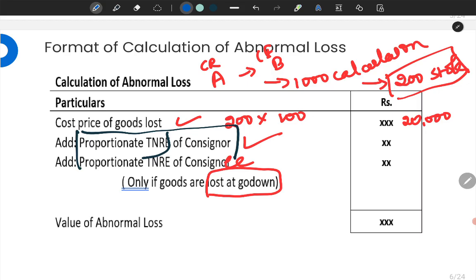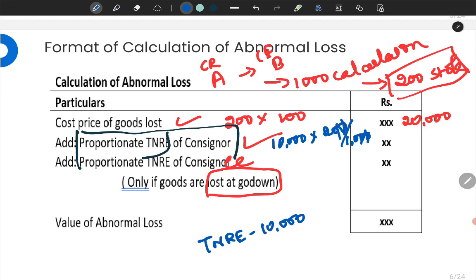For example, if total TNRE is 10,000, then proportionate TNRE will be: 10,000 is for 1,000 units, but my loss is only 200. So it will be 200 divided by 1,000.